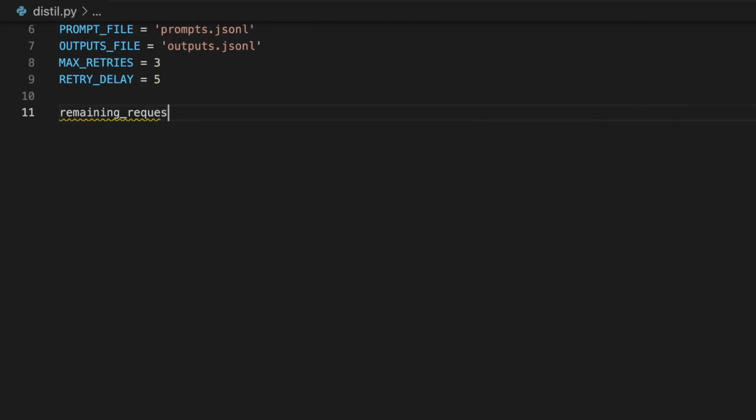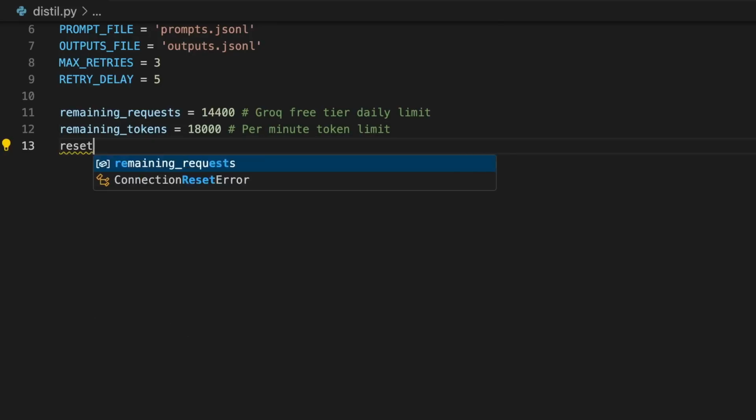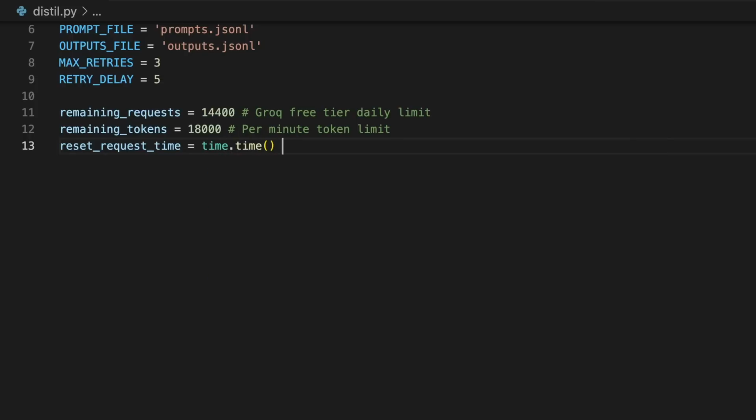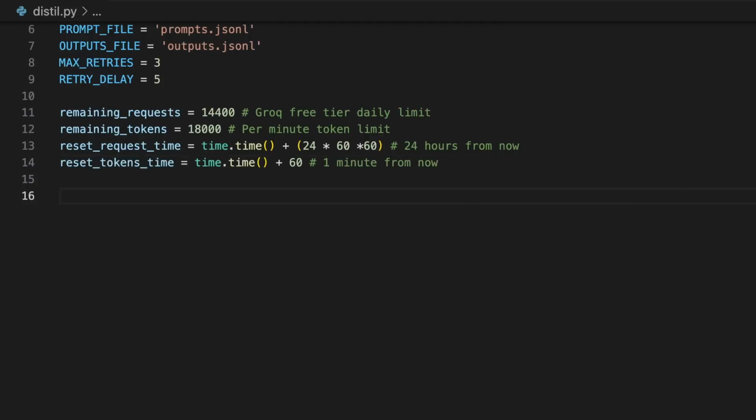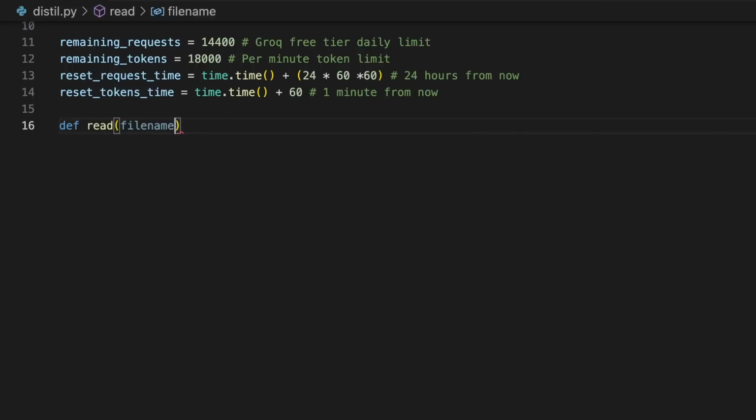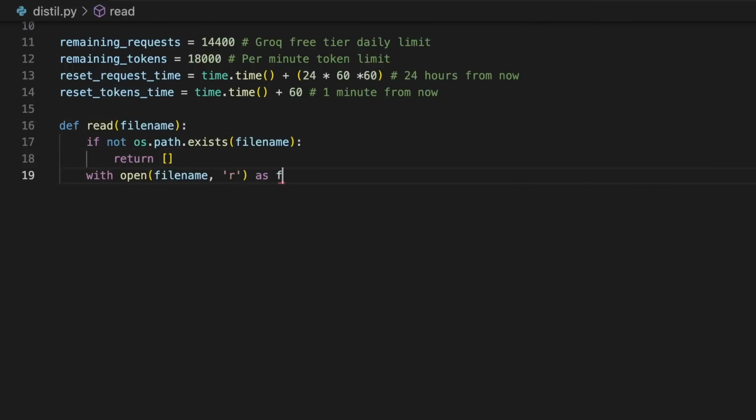For these two variables, remaining request and remaining tokens, you will want to set these as the actual daily prompt limit and token per minute limit that your account's rate limit is set for that specific Groq model, or whichever API service that you are using with this program. You can check that on your Groq account's limit page and put those actual numbers in for those variables in your code. We'll create a function in this file named read that will be used by the program to process our input and output JSONL files.